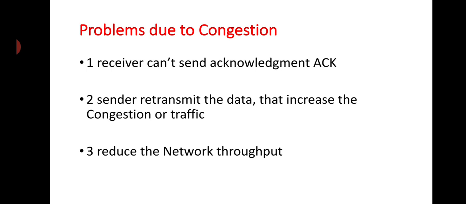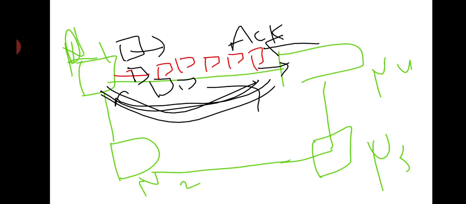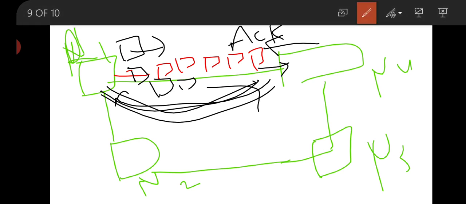Third one is reduced network throughput. That means if our data is not received by the network, then it may be possible that node 2 is also waiting for this route to clear to send some packets of its data.